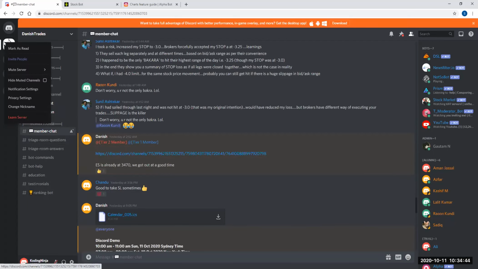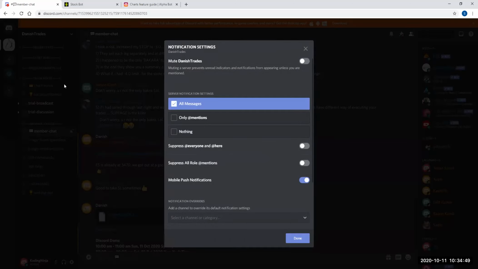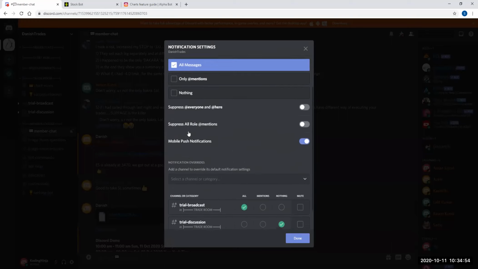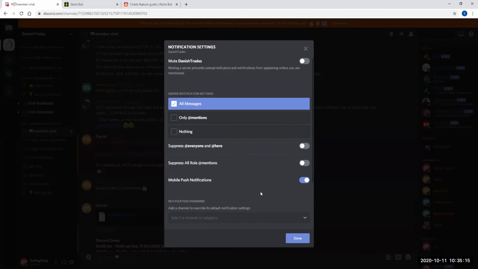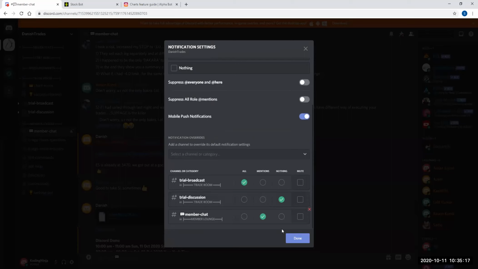And in general, the server notifications can be done from here. Notification settings. You say all messages or only mentions or nothing. Whatever you set here, you can see everything in just one place. Whatever kind of notifications you want. Trial discussions, nothing. Trial broadcast, all. Member chat, mentions only. So you can pick and choose whatever you want to listen to or not.